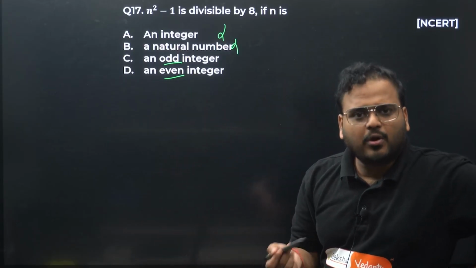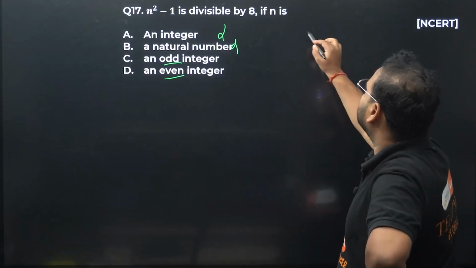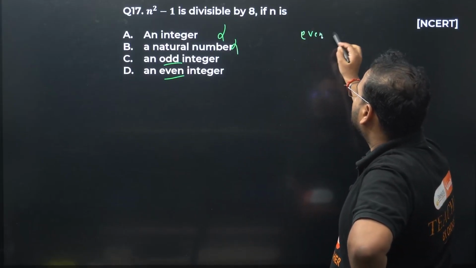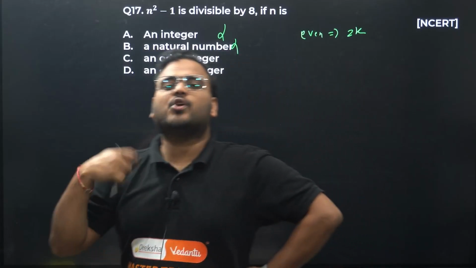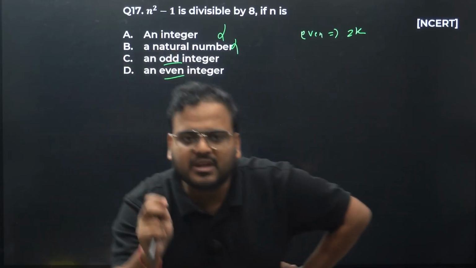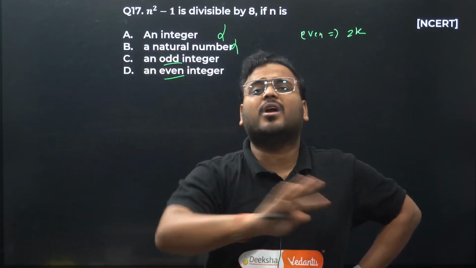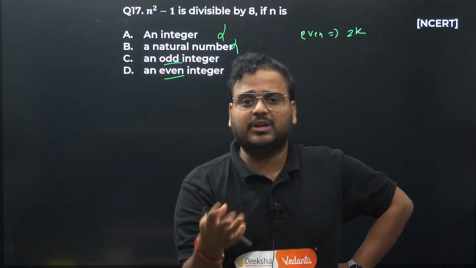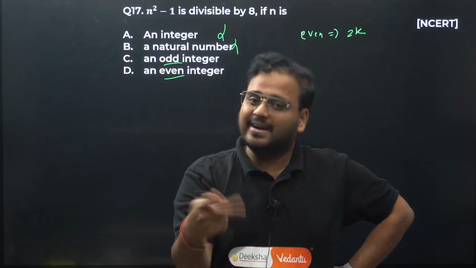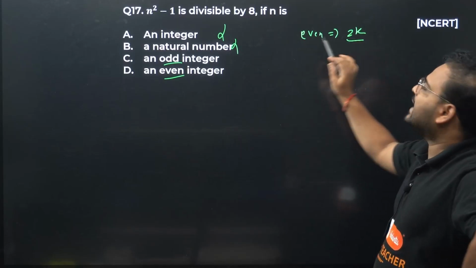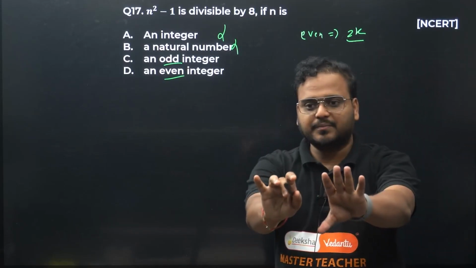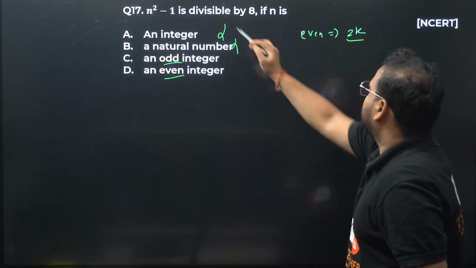But can you write the form of an even number? If I write it as 2 times k, whether k is odd or even, twice of k is always even, right? 2 times 7, 14, even. 2 times 4, 8, even. So whatever number you take as k, 2k is always even. You all agree with me? Pakka? Okay.